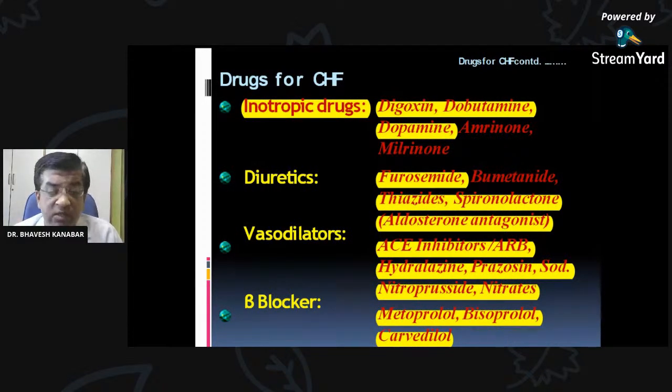So I am keeping this slide in front of you. Try to remember the names of the drugs which are used for congestive cardiac failure. I am keeping this slide for 1 minute in front of you. Try to remember the names of the drugs. Remember that this is a revision class.